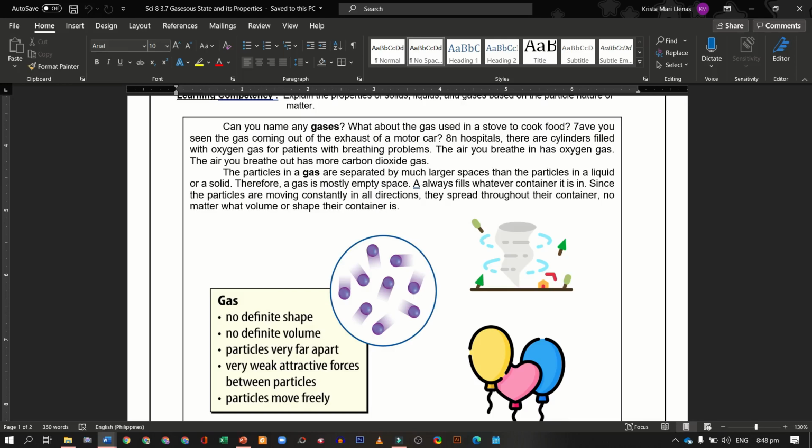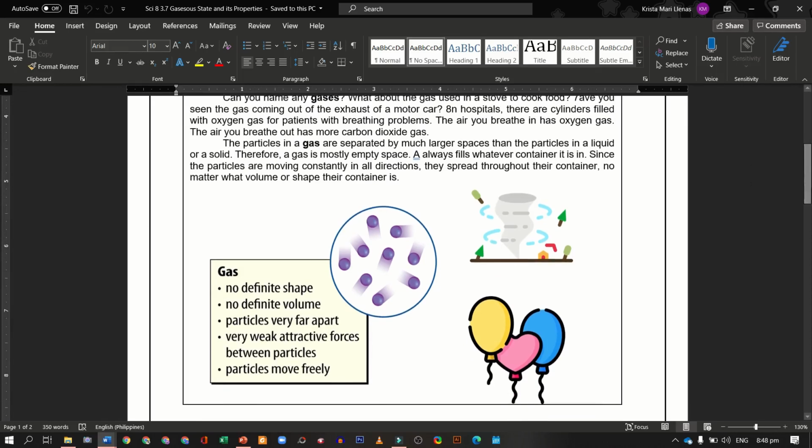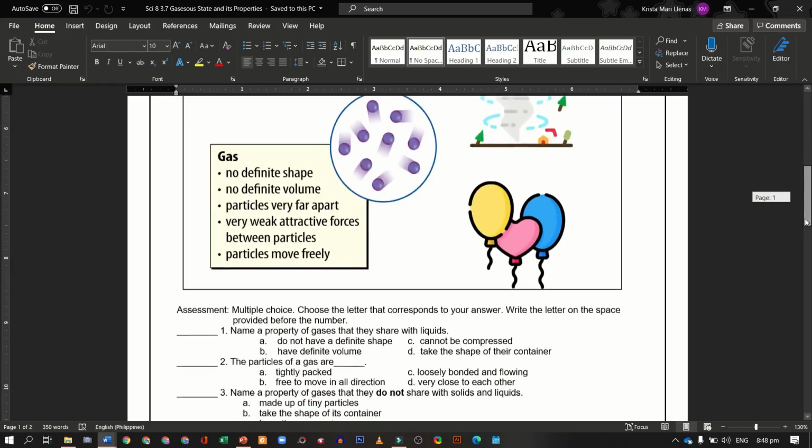The particles in a gas are separated by much larger spaces than the particles in a liquid or a solid. Therefore, a gas is mostly empty space. A gas always fills whatever container it is in, since the particles are moving constantly in all directions. They spread throughout their container, no matter what volume or shape their container is. So gases do not have a definite shape and volume. The particles are very far apart and they have very weak attractive forces between their particles, and the particles can move freely.